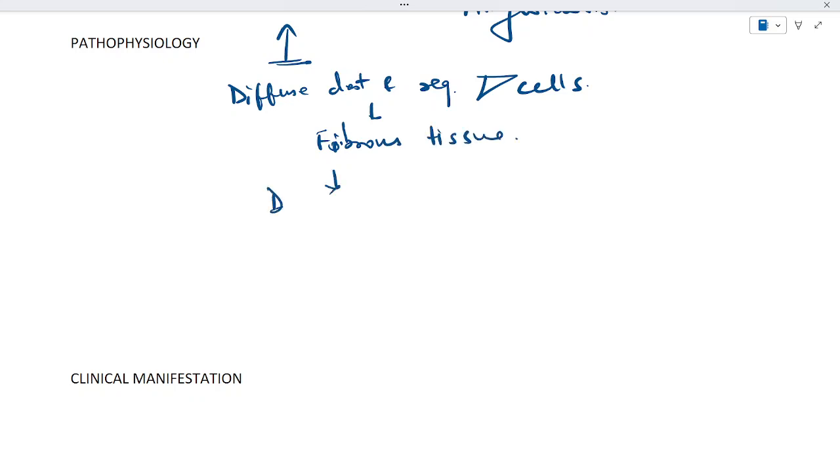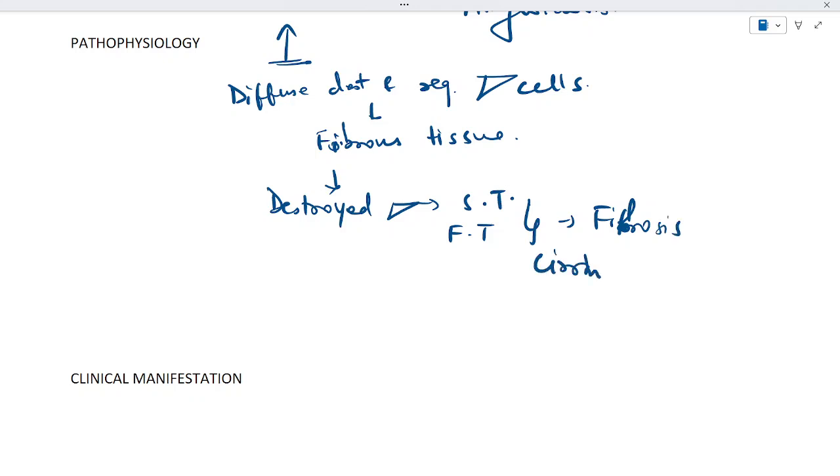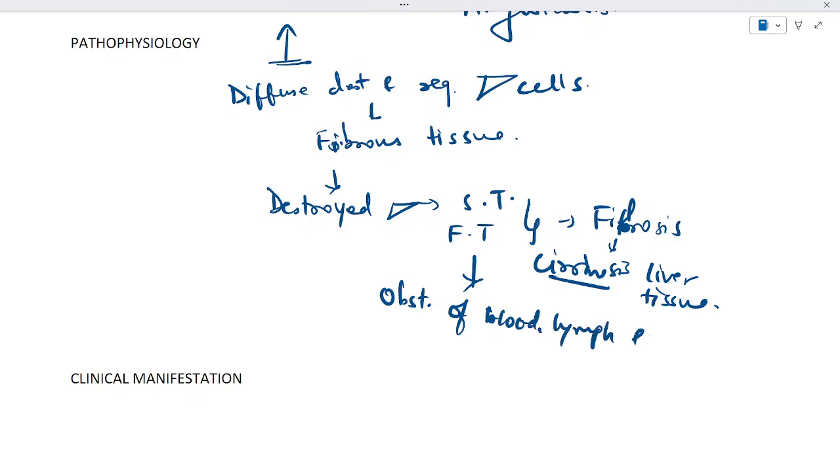The destroyed liver cells are gradually replaced by scar tissue, fibrotic tissue, and that would yield fibrosis and cirrhosis, leading to damaged liver tissue. Furthermore, it causes the obstruction of blood, lymph, and bile. All of this in turn will cause hepatic insufficiency.